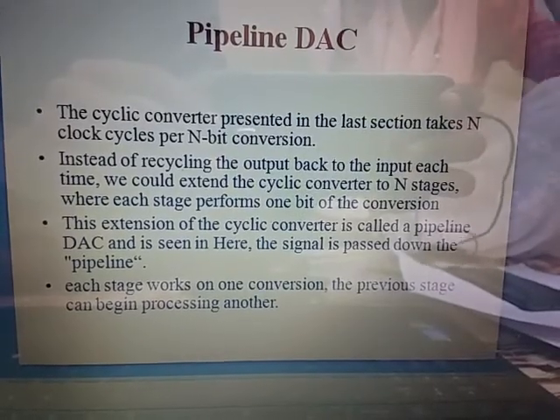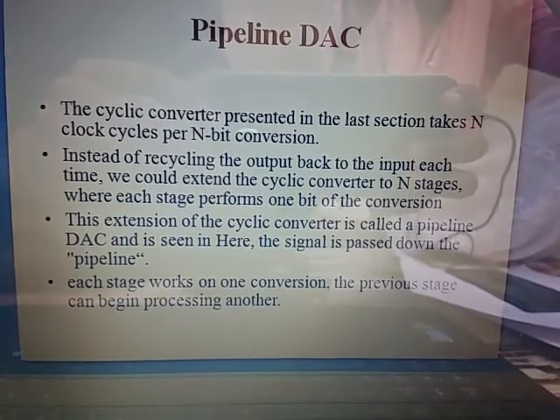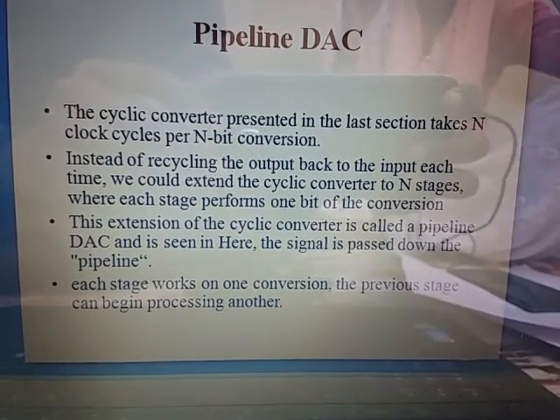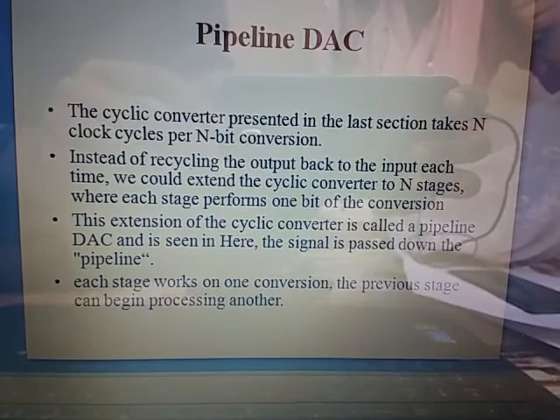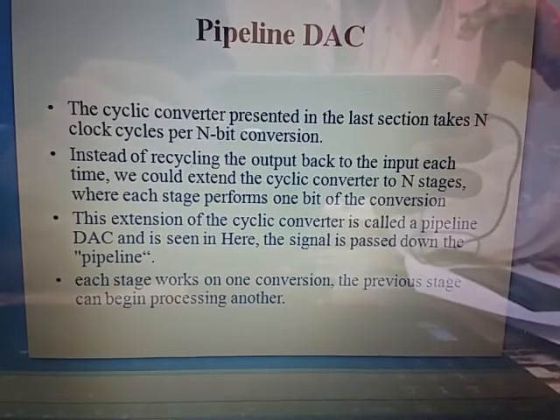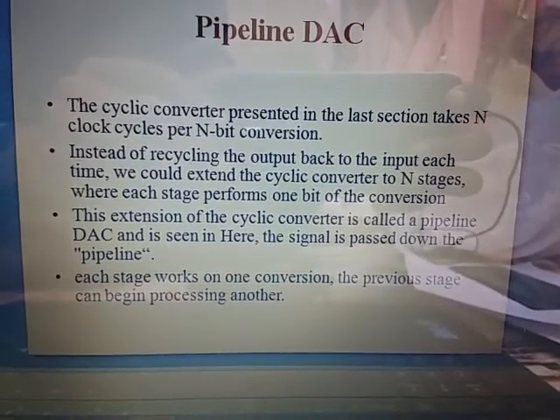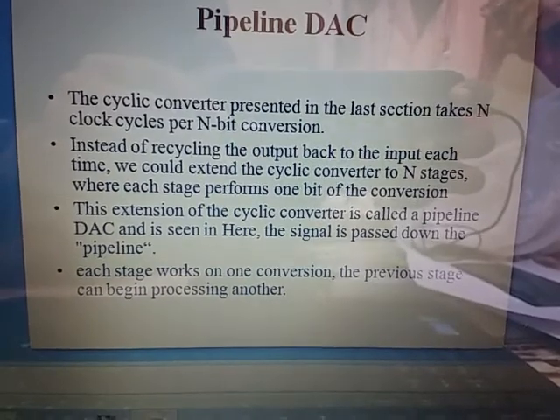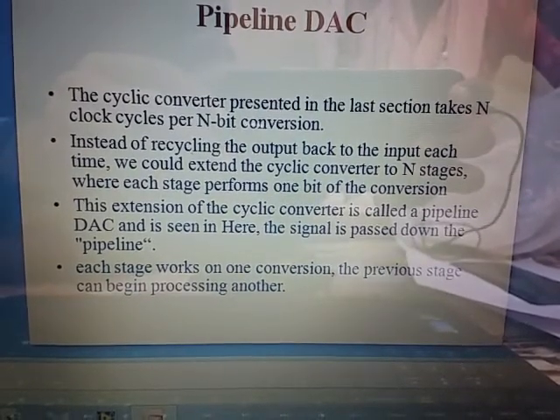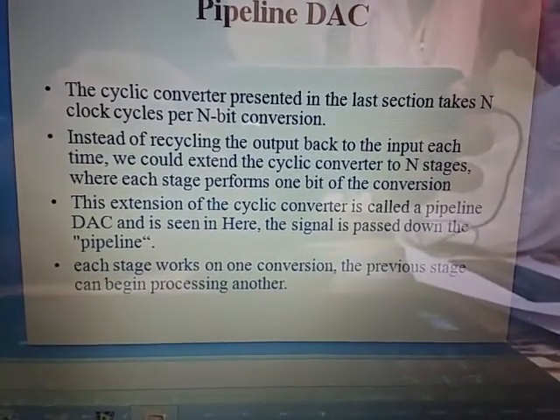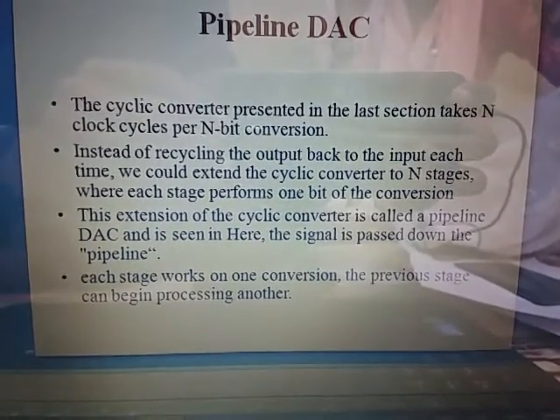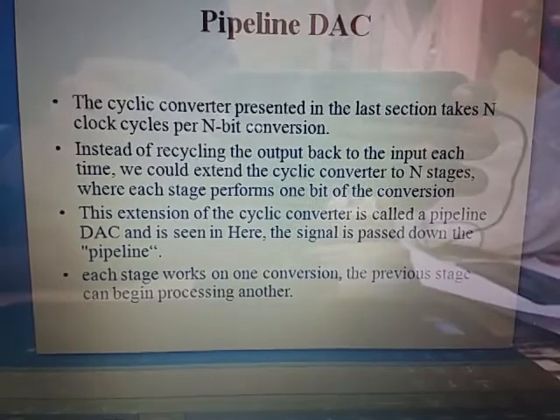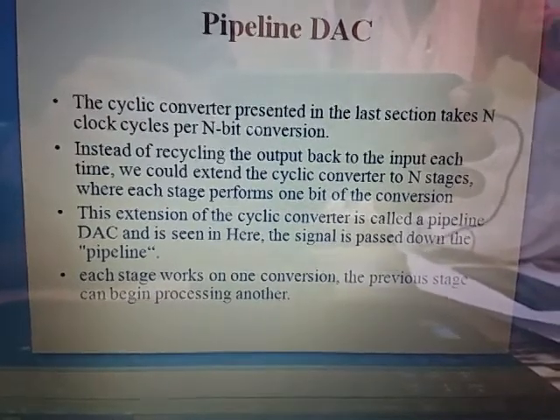Now I am going to explain the pipeline DAC. A general pipeline DAC is just an extension of the cyclic DAC. The cyclic converter presented in the last section takes n clock cycles per n bits. In the cyclic, we take n number of bits and n clock pulses to perform the operation. Instead, here we are recycling the output back to the input each time.